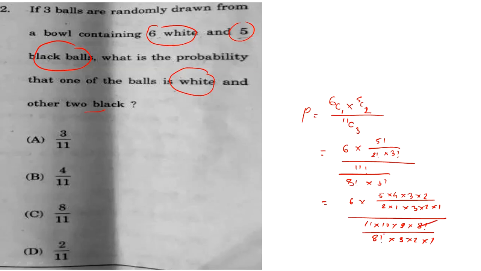So these 8 factorial get cancelled, and 3 3s are 9, and 2 5s are 10. Now this 5 I can cancel, this 3 I can cancel, and these 2 also get cancelled, and 2 2s are 4, right?